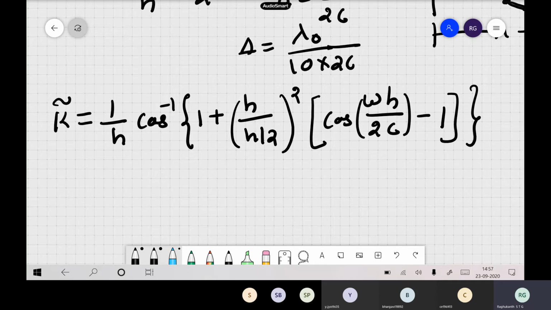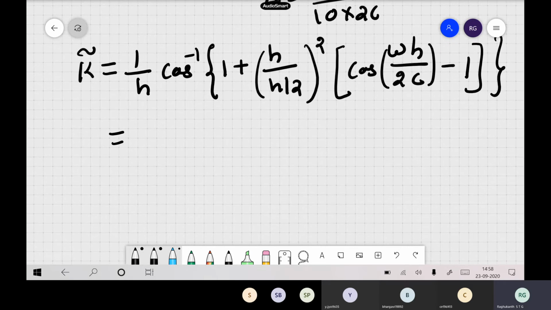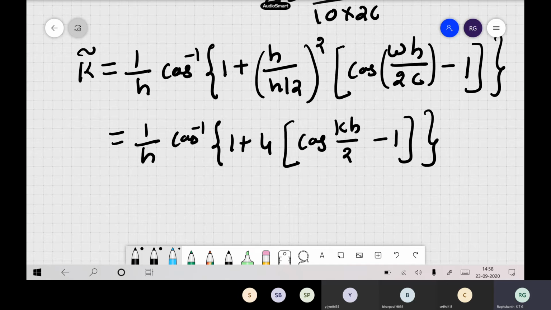So this is our expression. Now we can simplify this expression. We can write this as 1 by h cos inverse of 1 plus, the h gets cancelled, 4 cos of k into h by 2, minus 1. Okay, so this is our expression.